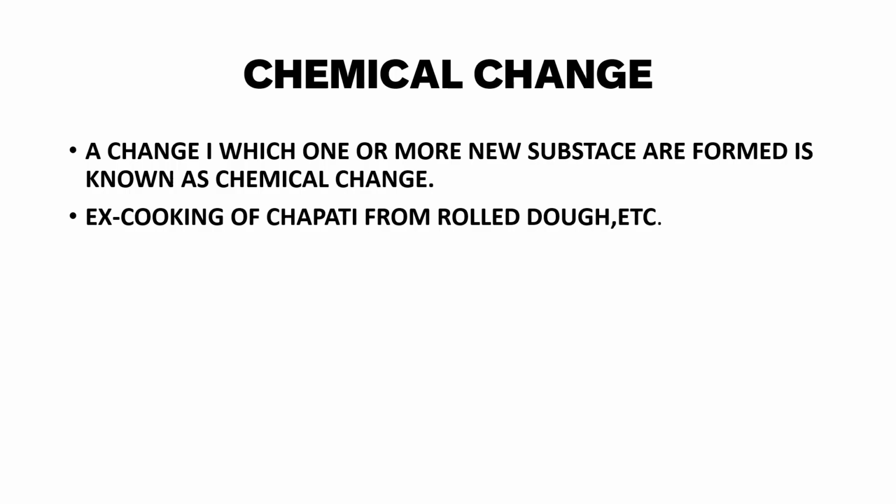You can't again make it into dough. So this is a chemical change, a process in which the substance changes and a new product is also formed. It's known as chemical change. And it may be one or more new substances which can be formed. Burning of paper, rusting of an iron nail, and ripening of fruits are some examples of chemical changes. So the substance changes and new products are formed.